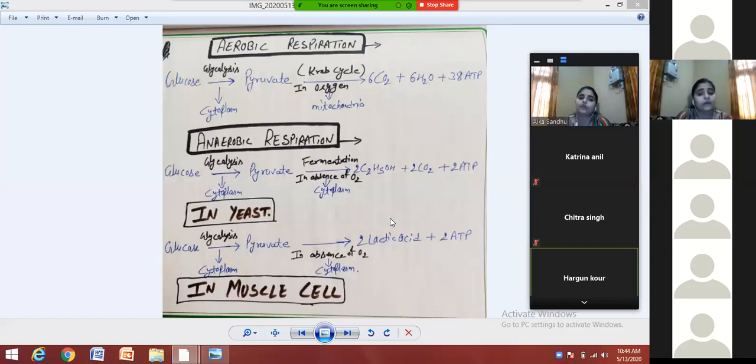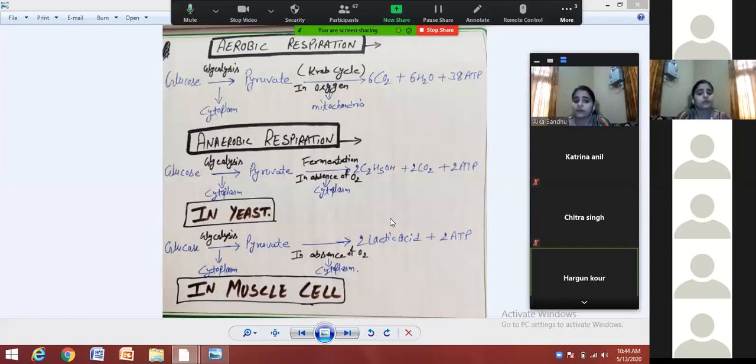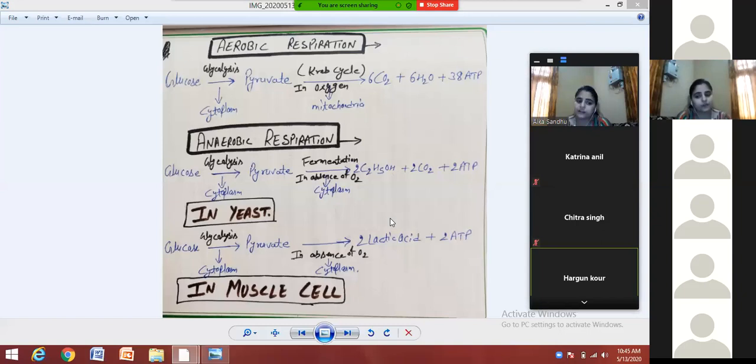Then you are having the anaerobic respiration. This is also very important. In anaerobic respiration, glucose changes into the pyruvate. This step, glycolysis, is the same in all these cases. Glycolysis जो है वो सब में same होगी. In this, again, glucose changes into the pyruvate. Clear? This is the glycolysis, and again it takes place in the cytoplasm.